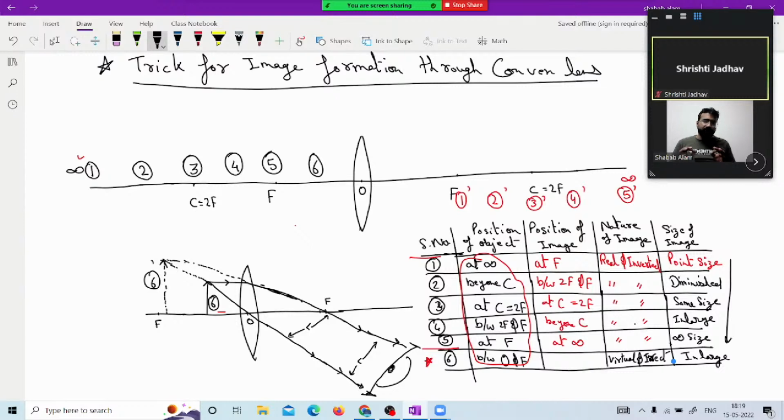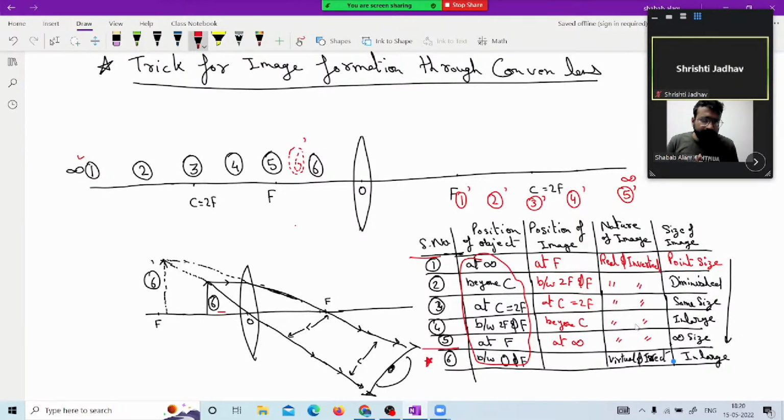Now you are very much familiar with case 6. Case 6 will be drawn like this because it is virtual. Again, I am telling you this is 6, and the virtual 6 dash may be anywhere on the same side of the lens where the 6 object was placed.